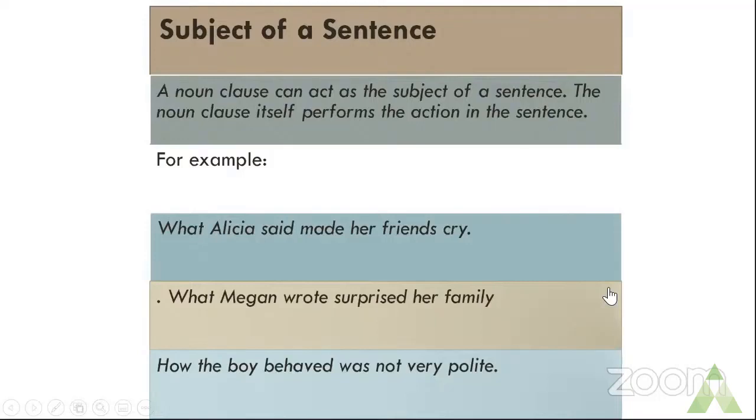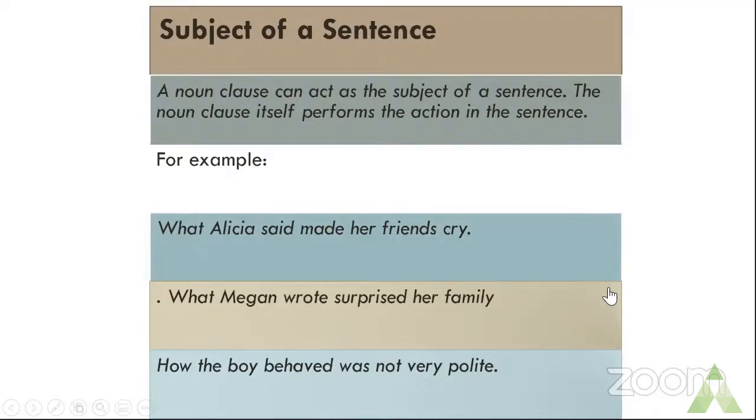Next question. "What Megan wrote surprised her family." What is your noun clause here, children? What Megan wrote. What Megan wrote surprised her family. What surprised her family? How do you find out the subject of a sentence? You ask what to the verb, right?